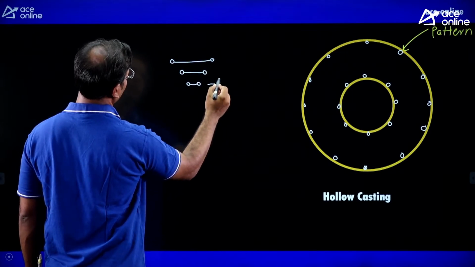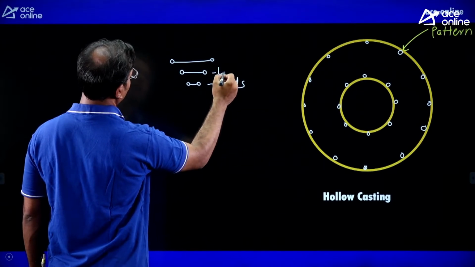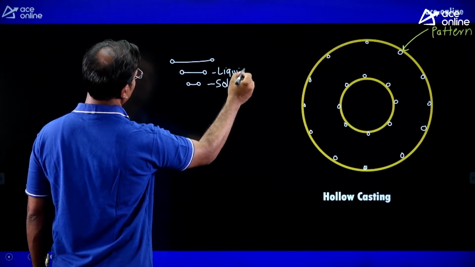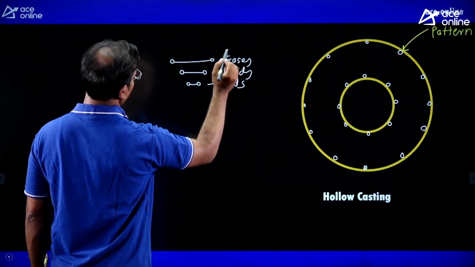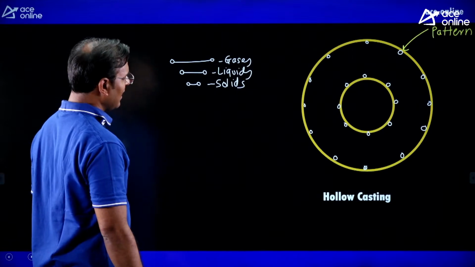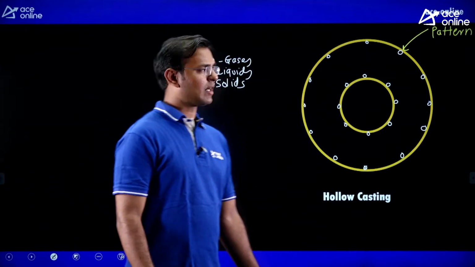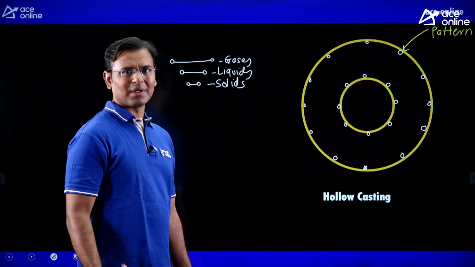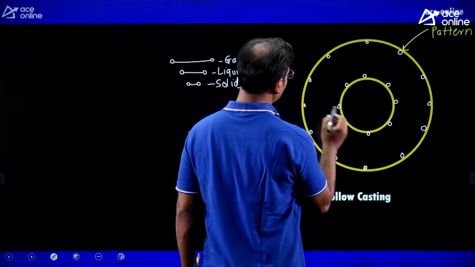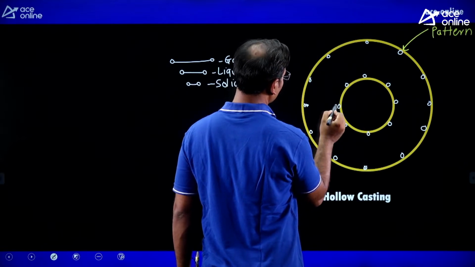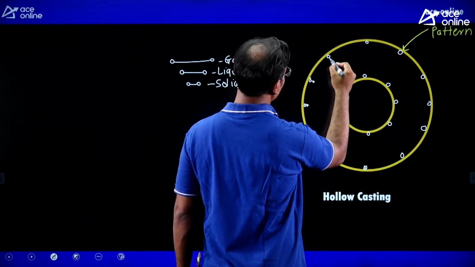This is the third case for solids, the second case is for liquids, and the first case is for gases. Now here the liquid is there, and when there is a shrinkage of liquid, it will convert into solid, but definitely the distance between the molecules is going to reduce.